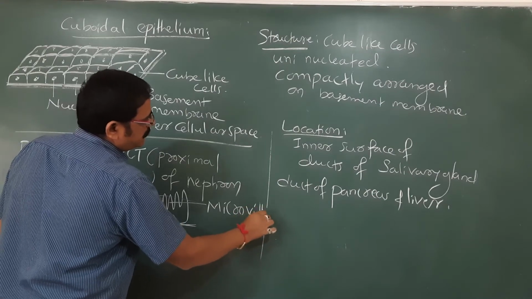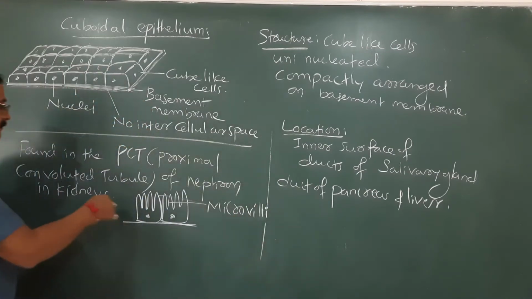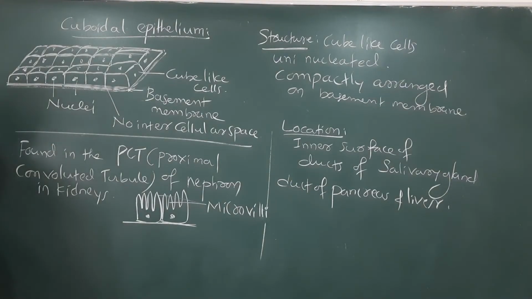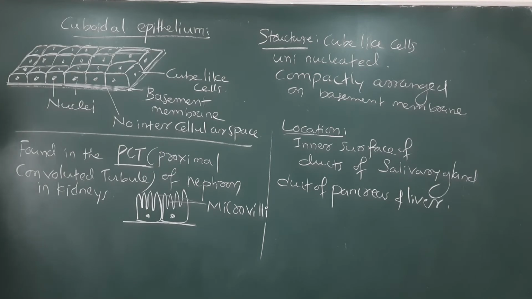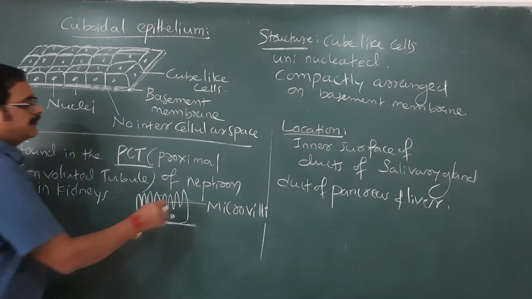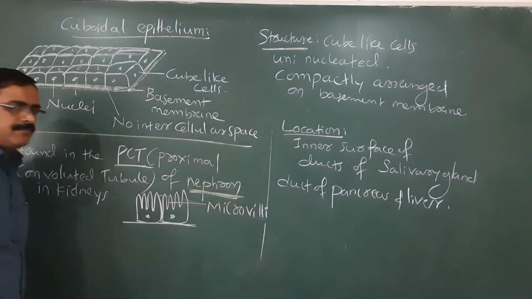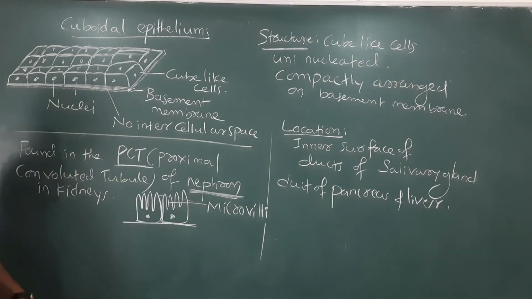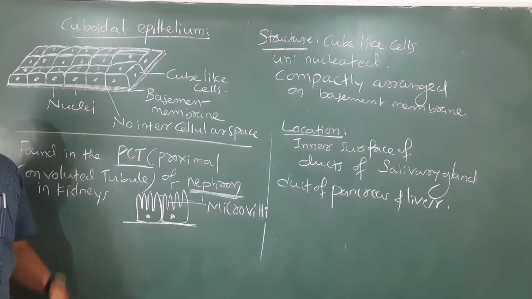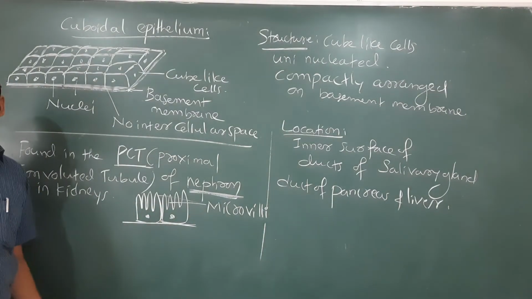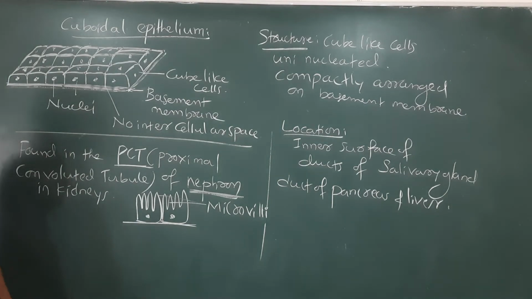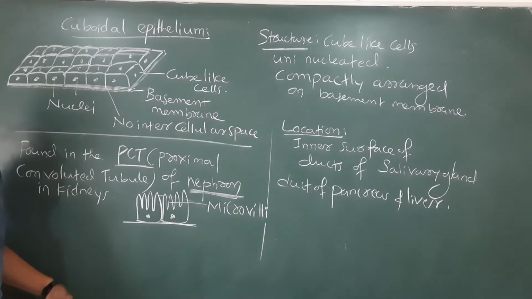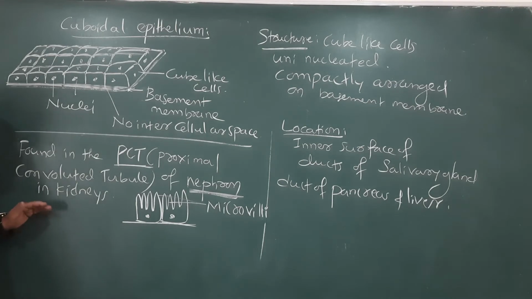So cuboidal cells with microvilli, finger-like projections, we can find in the PCT, the proximal convoluted tubule of the nephron. The kidney has millions of these nephrons, where the filtration of blood mainly occurs. There, these microvilli are present, they increase the absorption surface, and absorb a good amount of water and required nutrients.